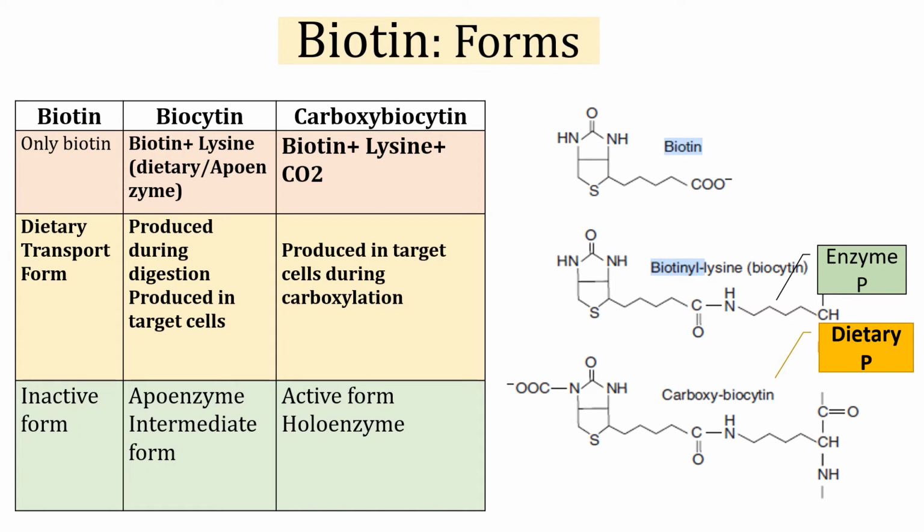Now third one is carboxybiocytin, which means biotin plus lysine of apoenzyme plus carbon dioxide. This is the active holoenzyme form which is produced in target cell during carboxylation reaction. So these all three are forms of biotin.